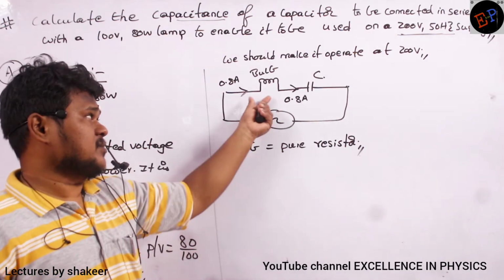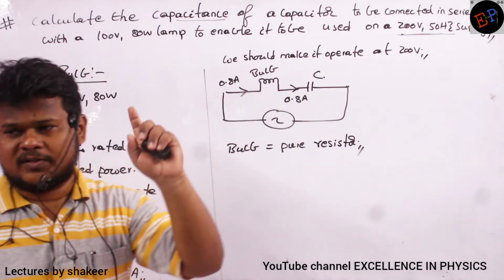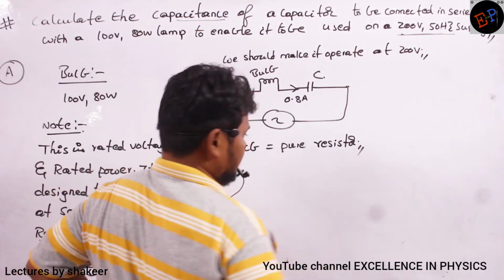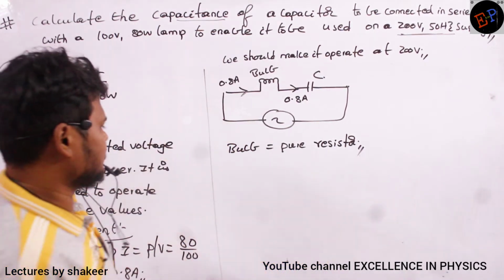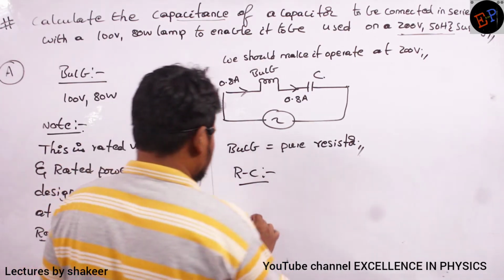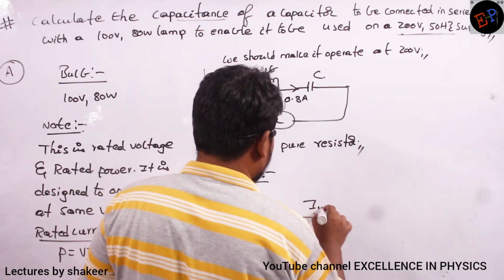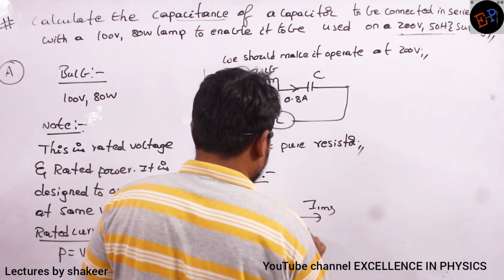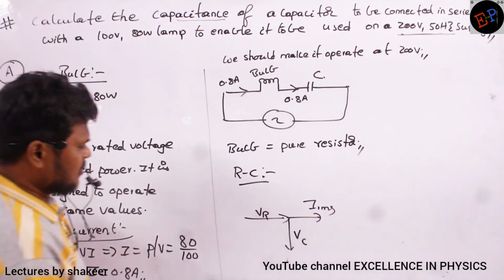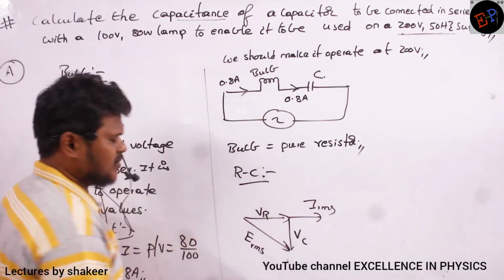RC circuit. The bulb is a pure resistor and this is a capacitor. So in an RC circuit, how can I draw the phasor diagram? This is VR, this is IR, and this is VC. This is how I can draw it. And this will become my ERMS, the RMS value of voltage.